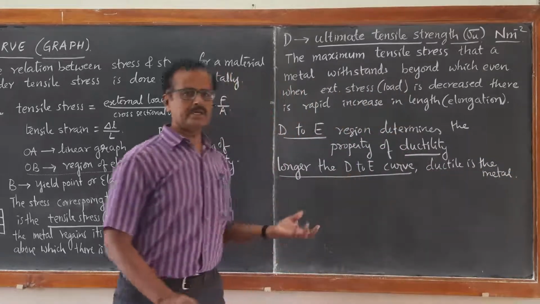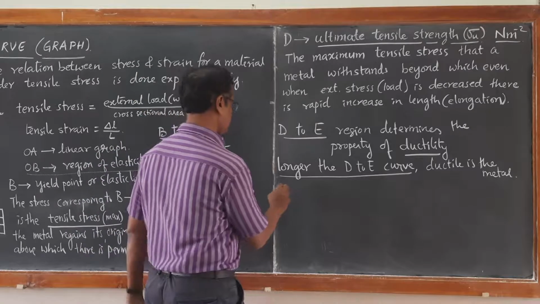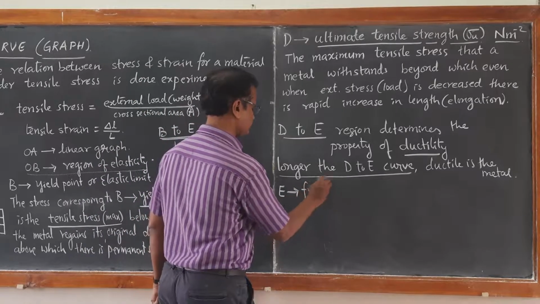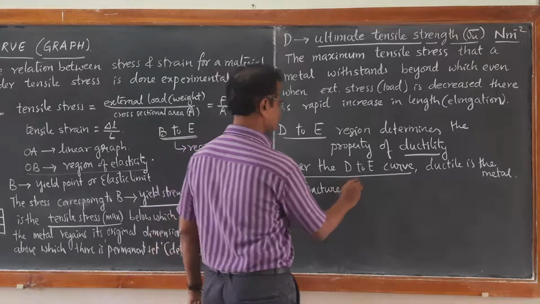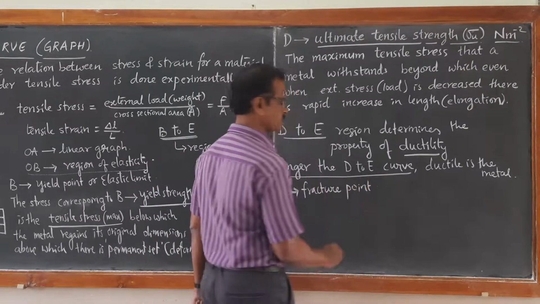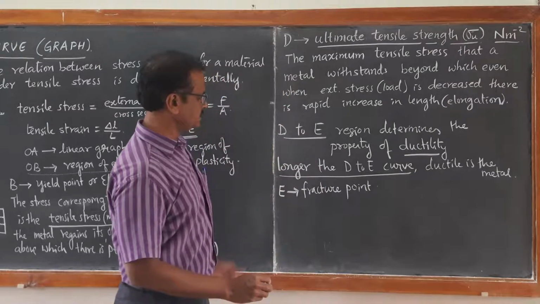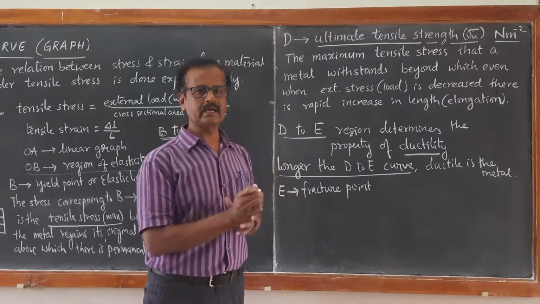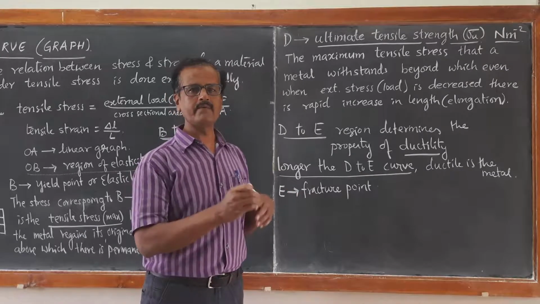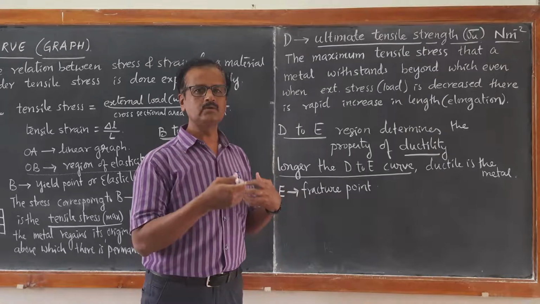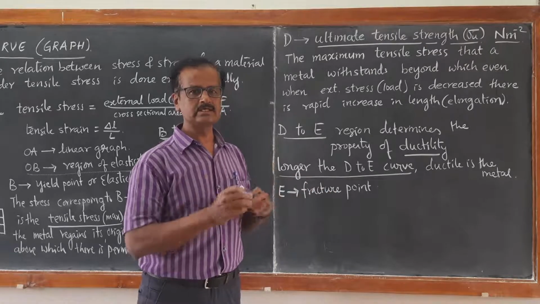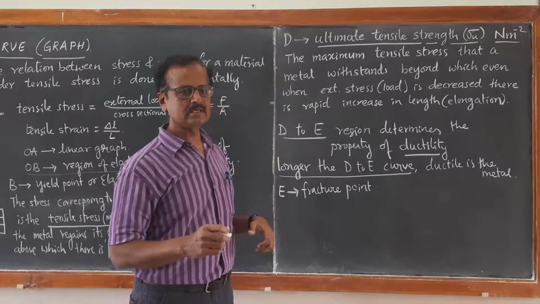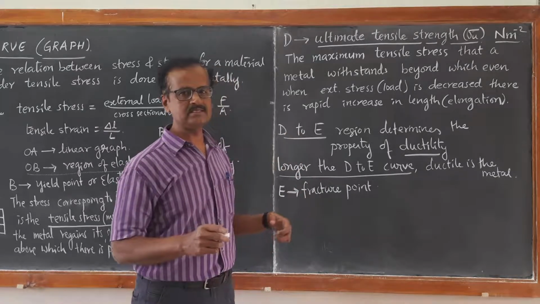If E lies very close to D, E is actually called the fracture point. It is that point at which the metal breaks. The metal gets a crack. The metal will no more have any plasticity, as well as it will no more have any elasticity. It has lost complete strength. That is what we call the fracture point.